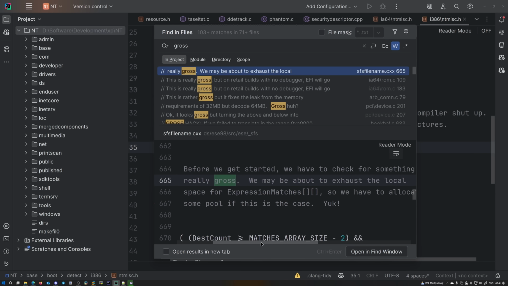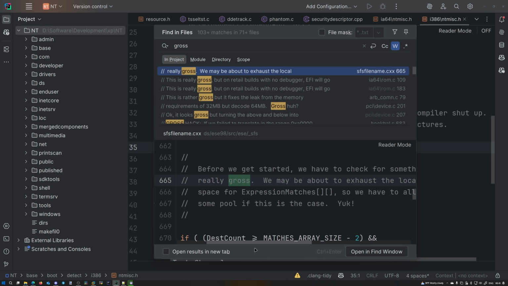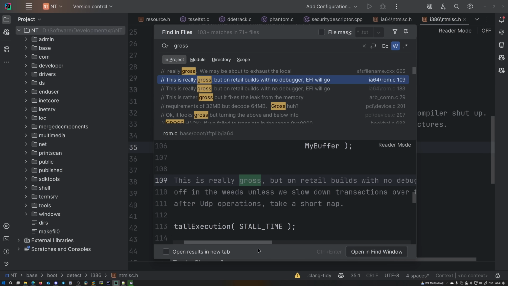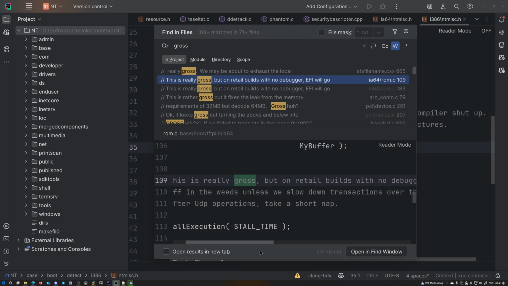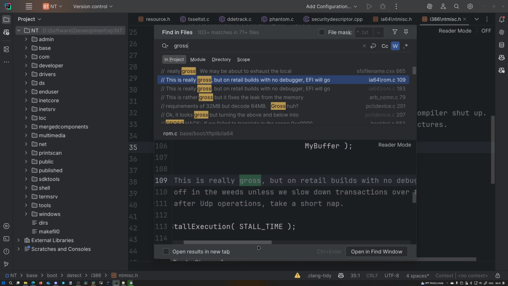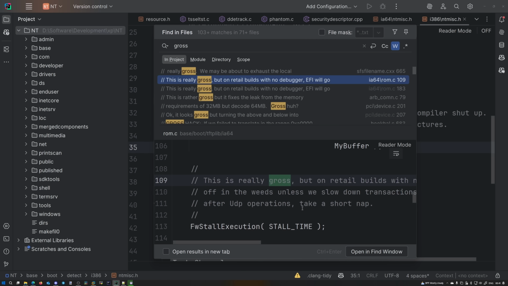Before we get started, we have to check for something really gross. This is really gross, but on retail builds with no debugger, EFI will go off into the weeds unless we slow down transactions over the network. So after UDP operations, take a short nap. Oh my god, yeah, this is super disgusting.